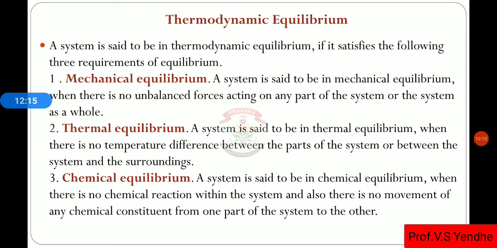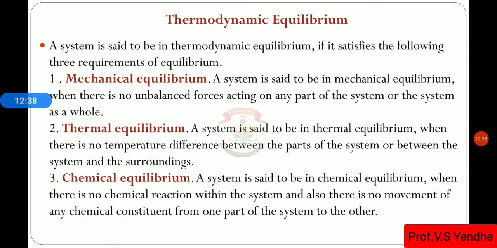When a system is said to be in thermodynamic equilibrium, it follows three equilibriums. First is the mechanical equilibrium, second is the thermal equilibrium, third is the chemical equilibrium. In mechanical equilibrium, there are no unbalanced forces within the system. Such a type of equilibrium is known as mechanical equilibrium.